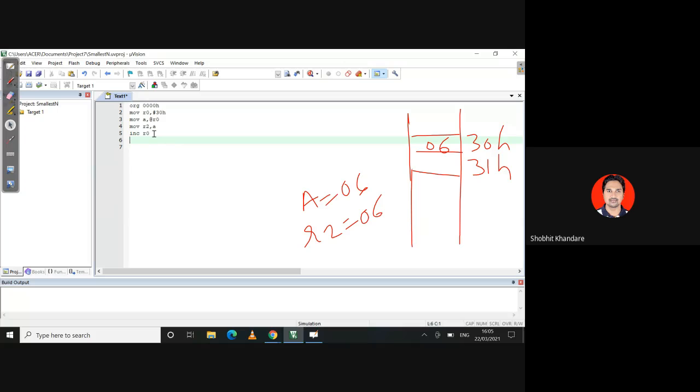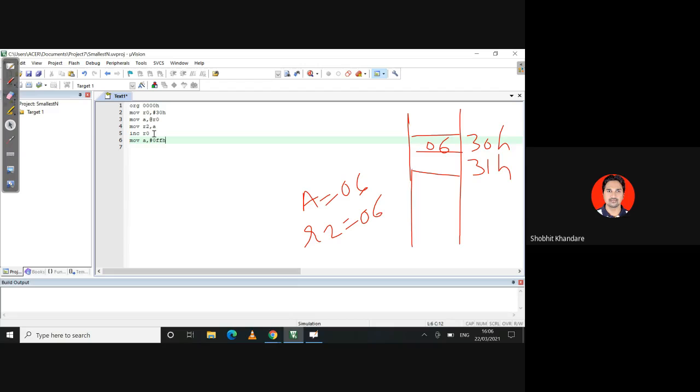After that, when you have incremented your R0, now your accumulator content has been moved into R2. Now I want the highest number, that is 0FF, because it is the smallest number. I will take the highest number into the accumulator. So I am using move A comma hash 0FFH. 0 has to be written because if it is a letter, you have to mention 0 before that. You cannot write down hash FFH. It should be hash 0FFH. Okay. So I have taken the largest number.